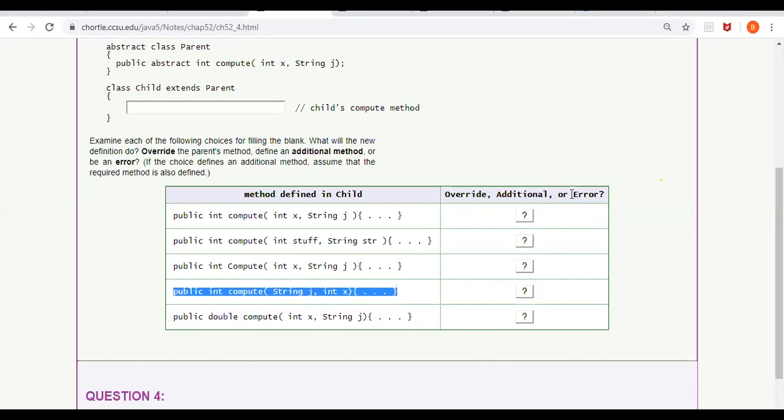Error, sir. So tell me why it is error. Sir, because parameters are not in order. Parameters are not in order means what? What is the definition of overloading? Recall the definition of overloading.